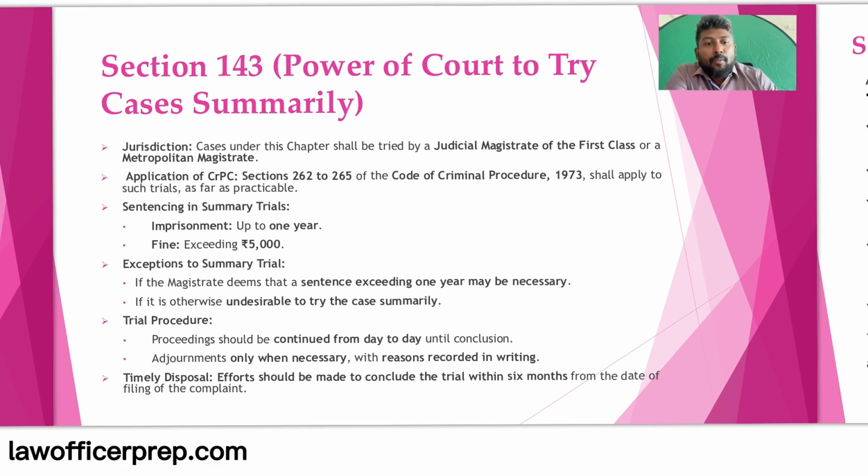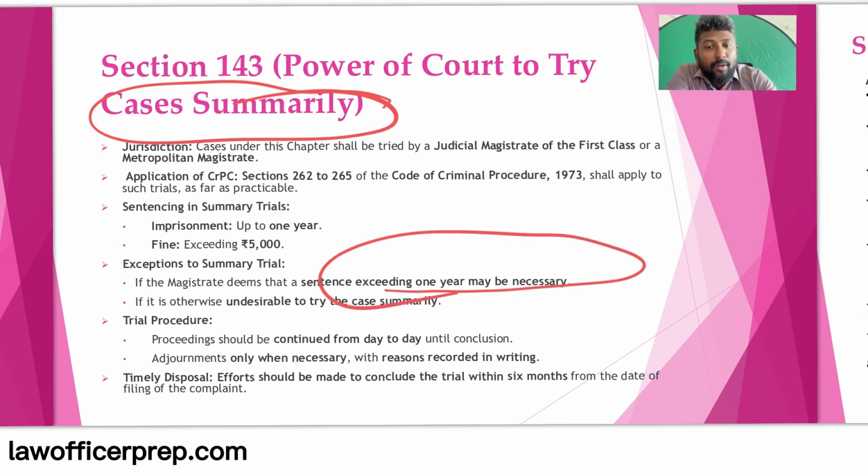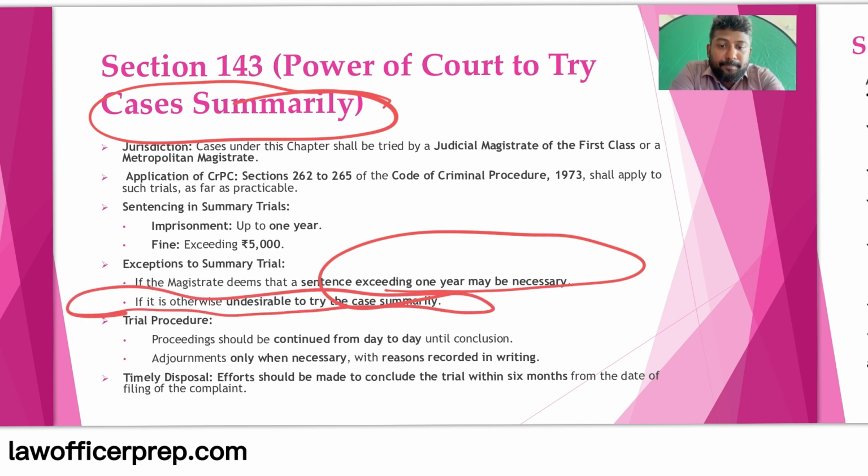Now, of course, section 138 cases can be tried summarily. Usually it should be tried summarily, with some exceptions, like if the magistrate deems that the sentence may exceed 1 year, or if it is otherwise desirable not to try the case summarily. In a summary trial there are some limited powers for the magistrate. He cannot give imprisonment exceeding 1 year or fine exceeding 5,000. Note, the punishment for a check bounce is 2 years of imprisonment and double the amount of the check as fine.